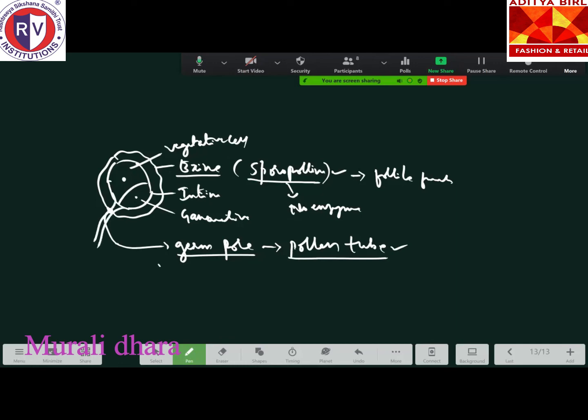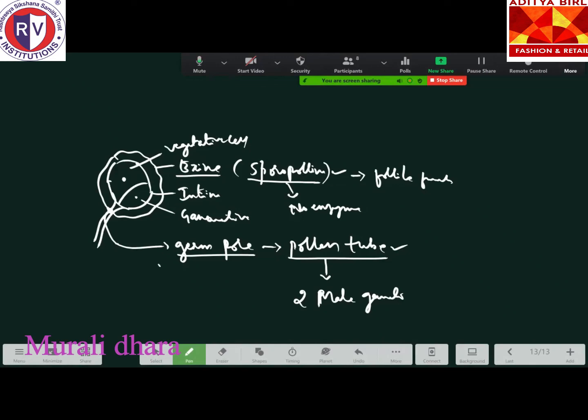Remember, wherever the intine layer is there, that intine layer elongates, and through the germ pore the pollen tube comes out. Can anyone tell me what the pollen tube carries? What will be present? Male gametes. Very nice, good. It carries two male gametes.